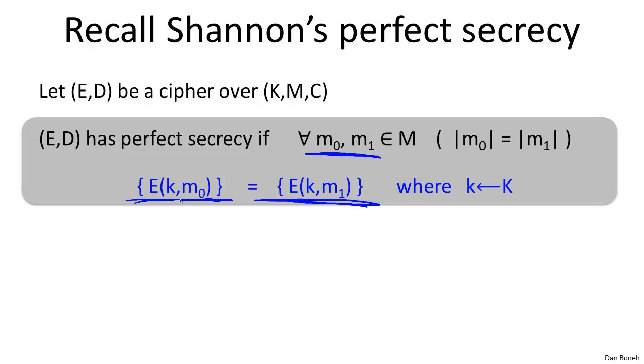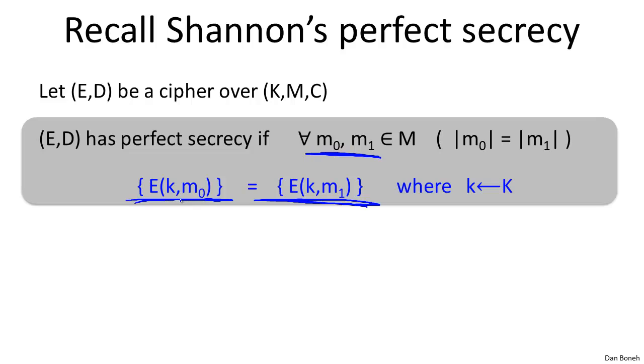And as a result, he can't tell whether we encrypted M0 or M1. And that's true for all messages of the same length. And as a result, the poor attacker doesn't really know what message was encrypted. Of course, we already said that this definition is too strong, in the sense that it requires really long keys. A cipher that has short keys can't possibly satisfy this definition, and in particular stream ciphers can't satisfy this